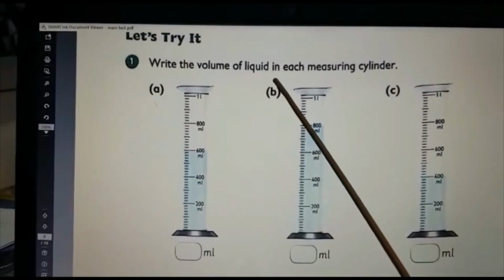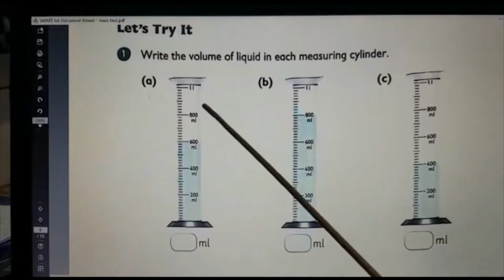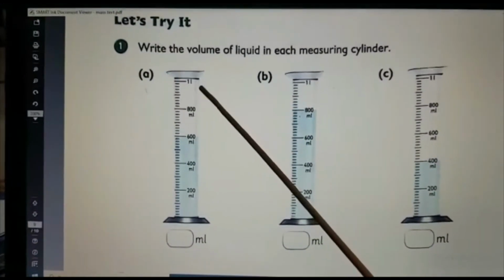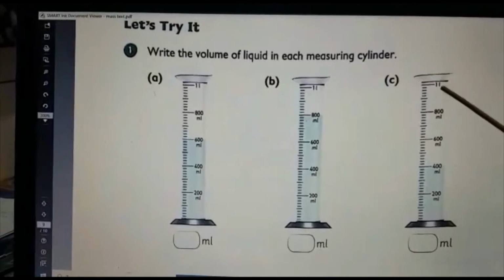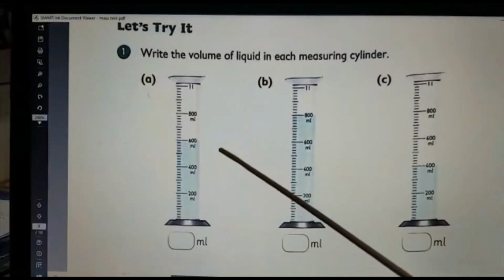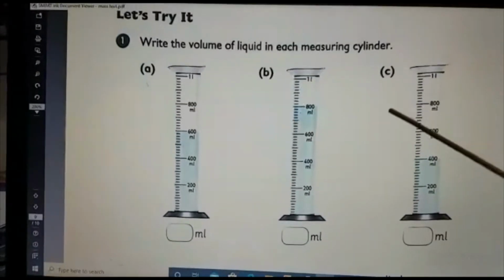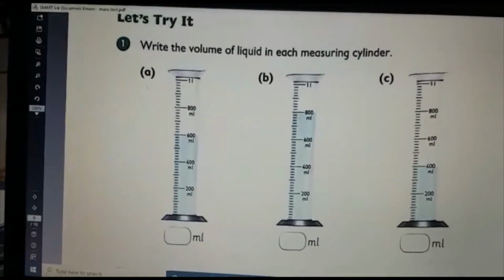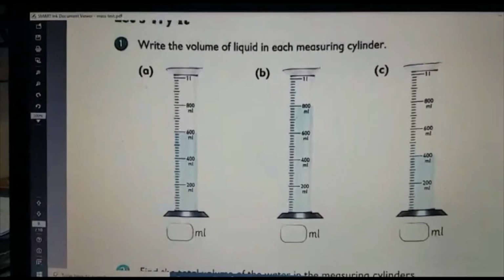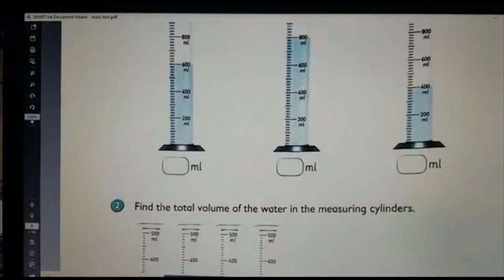What is the volume of the liquid in each measuring cylinder? So look here, maximum what? Milliliters. All these are milliliters. So what is the measurement? You can straight away see 600 milliliter. Same way, you just go through this and write how many milliliters in each. Milliliters or liters, according to the question, you write that.